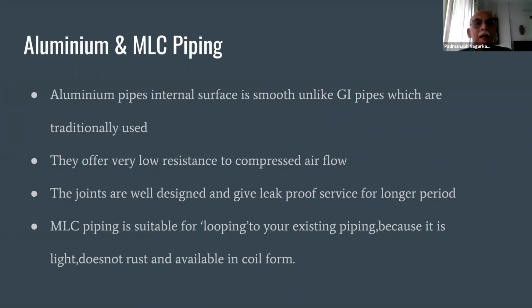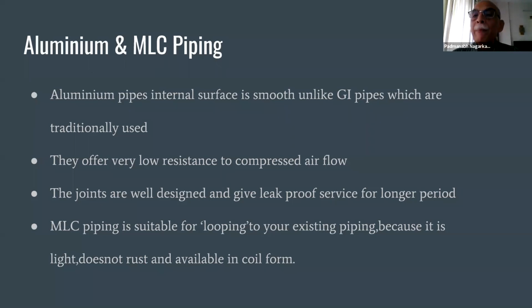Now coming to piping. Generally, we used to use GI piping in the past. Aluminum piping has an excellent internal surface and it is smooth, unlike GI pipes which are traditionally used. They offer very low resistance to compressed airflow. The joints are well designed and give leak-proof service for a longer period.